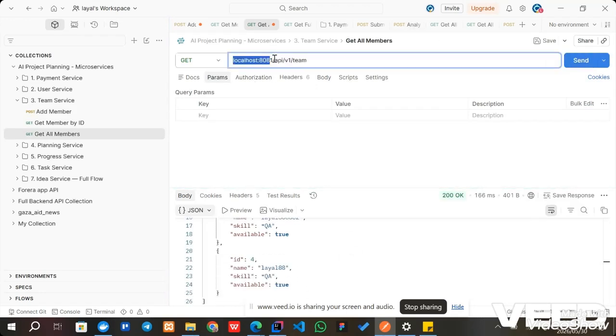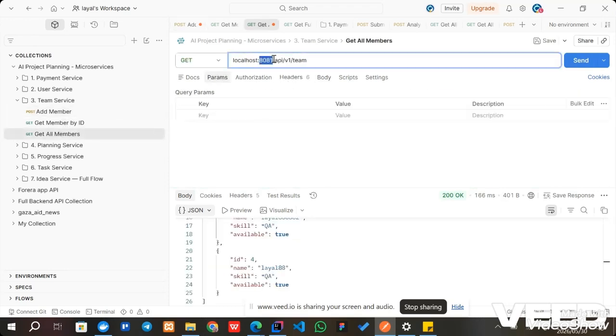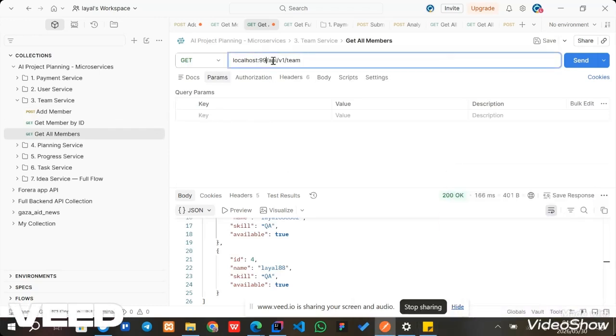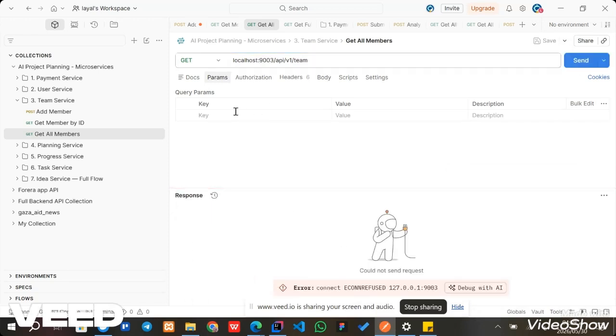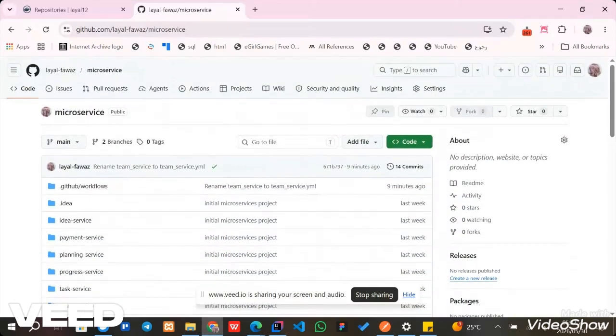Now the port is 8081, but my previous port was 9003. So if I change the port, this fails because I stopped the IDE from running. Now the service responded successfully, which confirms that containerization was done correctly and the service is running inside Docker. And deployment was run successfully using GitHub Actions and Docker Hub.